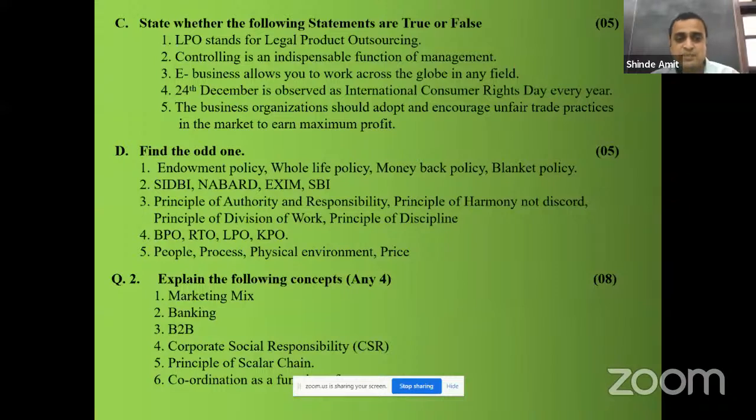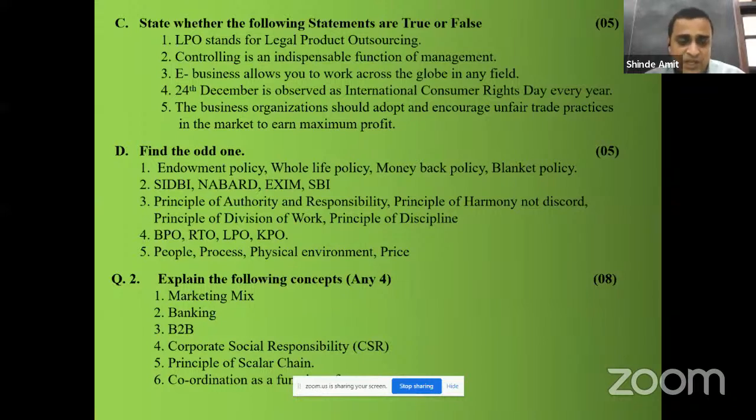Question number 2, explain the following concepts, any 4. Now out of 6, you have to write or explain any 4 concepts. Again, any order you can follow. You can directly jump to question number 6, then come backward, or you can go in the same order. It's up to your discretion.